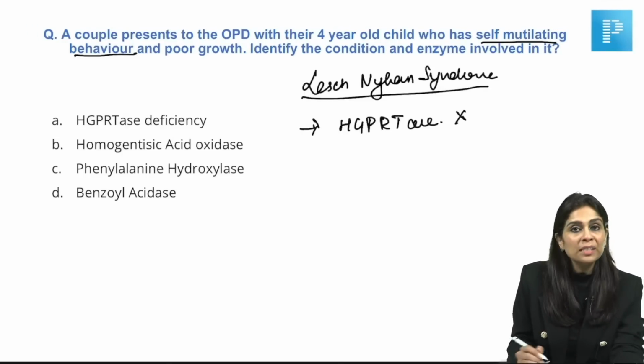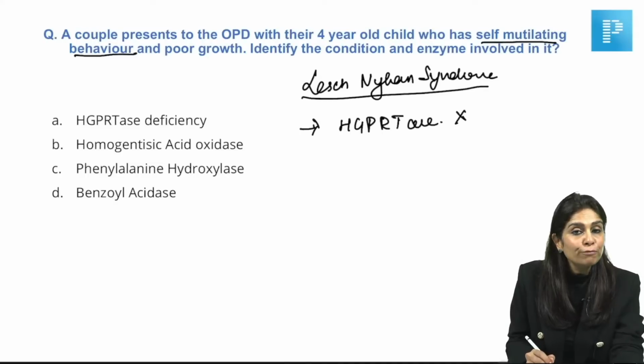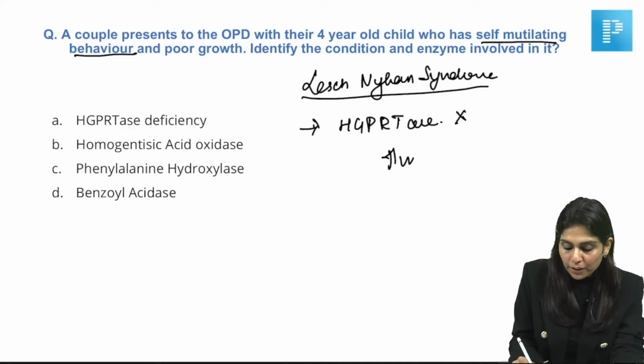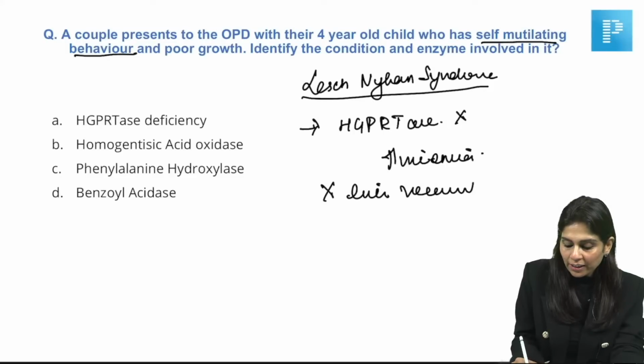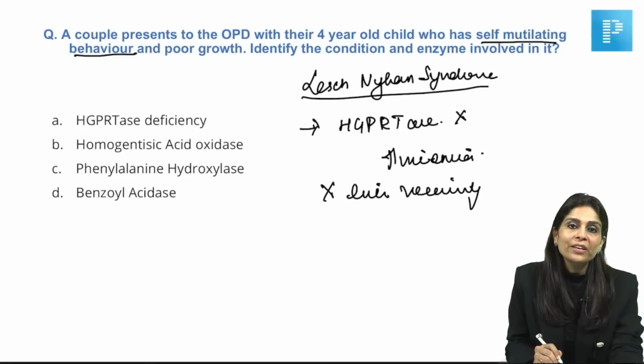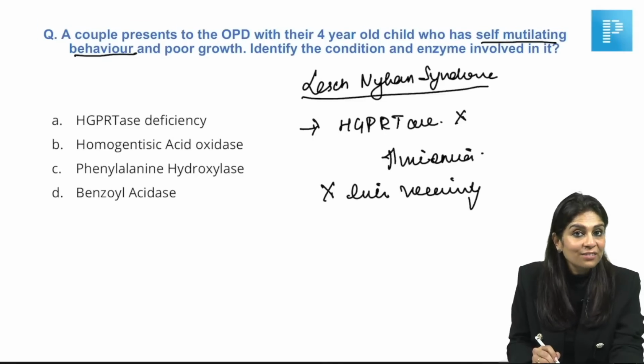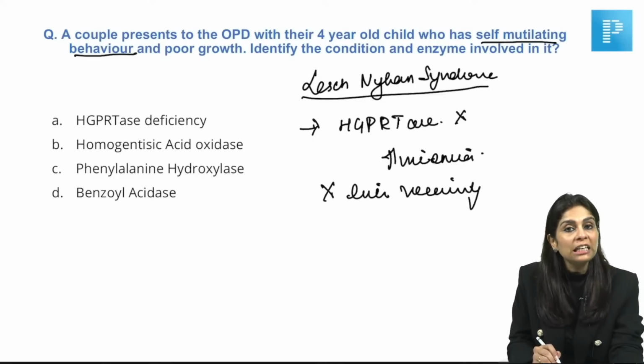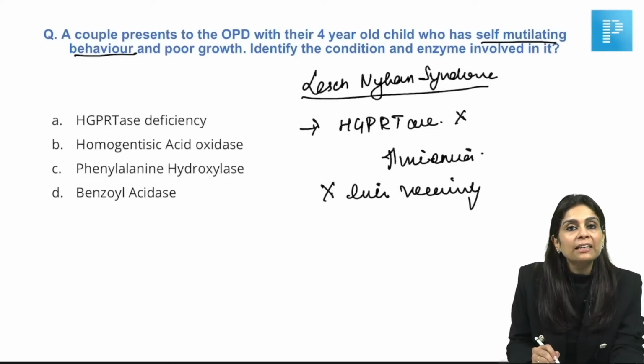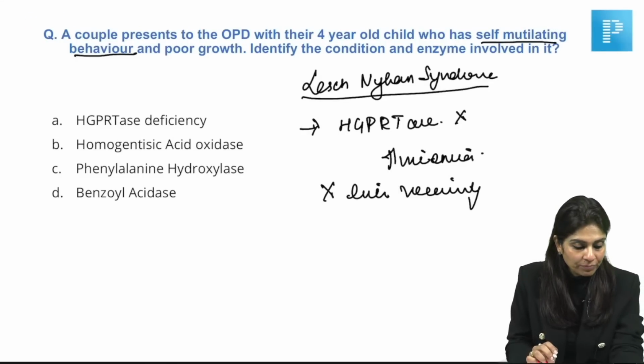When this enzyme is defective, the child will present with self-mutilation and hyperuricemia. Okay, and I've also told you that it is an X-linked recessively inherited disorder. Whenever I've told you the list of inborn errors of metabolism which are X-linked recessively inherited, I've always told you about Lesch-Nyhan syndrome caused by the defect of hypoxanthine guanine phosphoribosyl transferase.